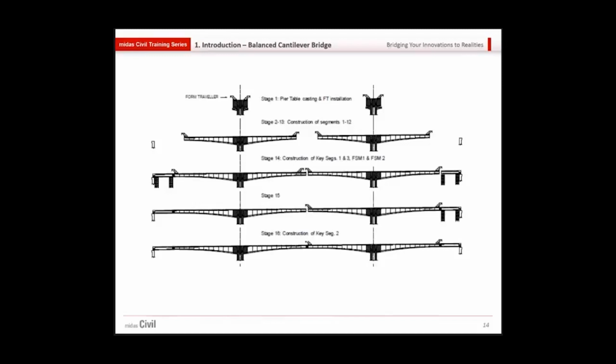So in stage 1 we have just the pier, and in stages 2 to 13 we have the construction of segments 1 to 12. So in each stage we have one segment progressing on both sides of the pier. Then as we progress, finally it meets at the center, at the left and the right end, with another key segment, with FSM1 and FSM2.